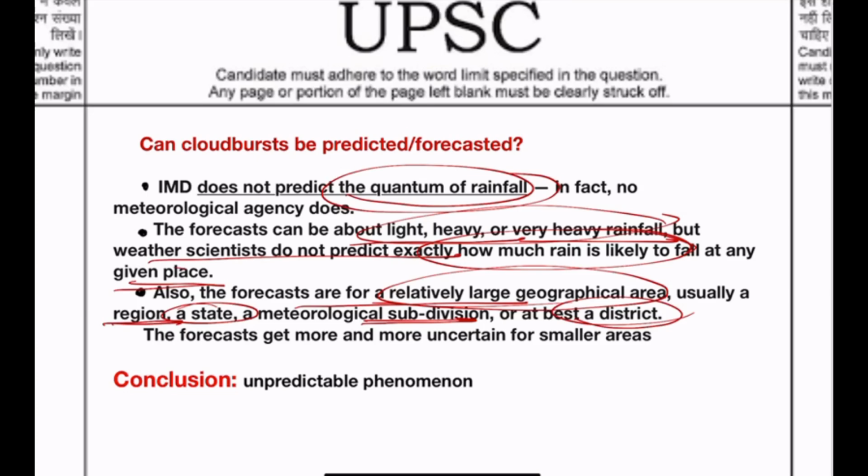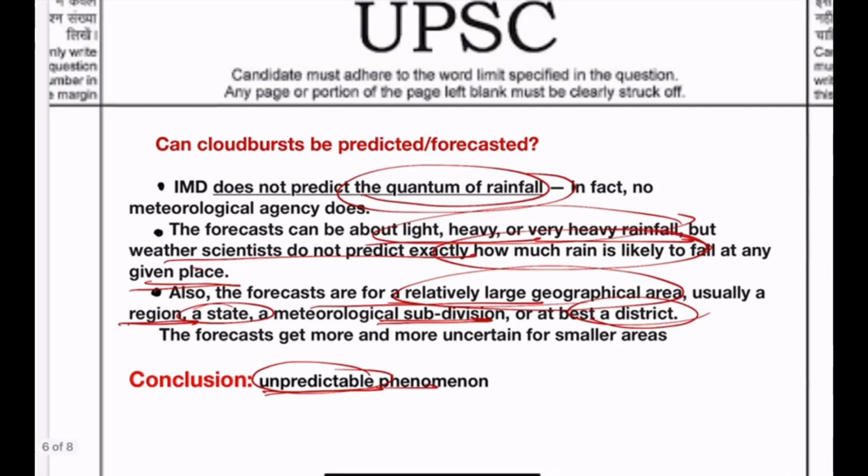So towards the conclusion part, we can write that the nature of the cloudburst event is unpredictable. So we will write about the unpredictability of the cloudburst event, but we can also write about Mission Mausam, that the number of stations, the number of radars, the number of satellites that we are going to install through Mission Mausam, we can predict better as far as the cloudburst event or any weather phenomenon is concerned.